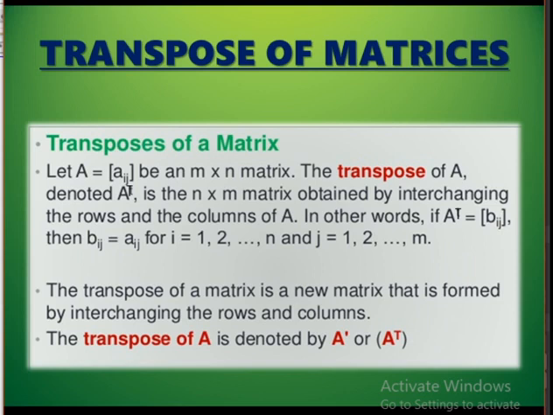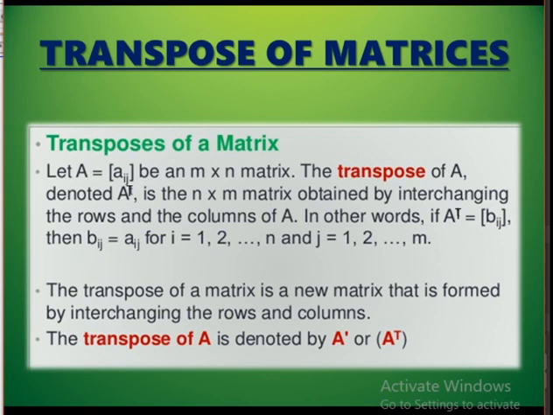Then we will see the transpose of matrices. So, what is a transpose? The transpose of a matrix is a new matrix that is formed by interchanging the rows and columns. That is, completely you will be getting a new matrix.